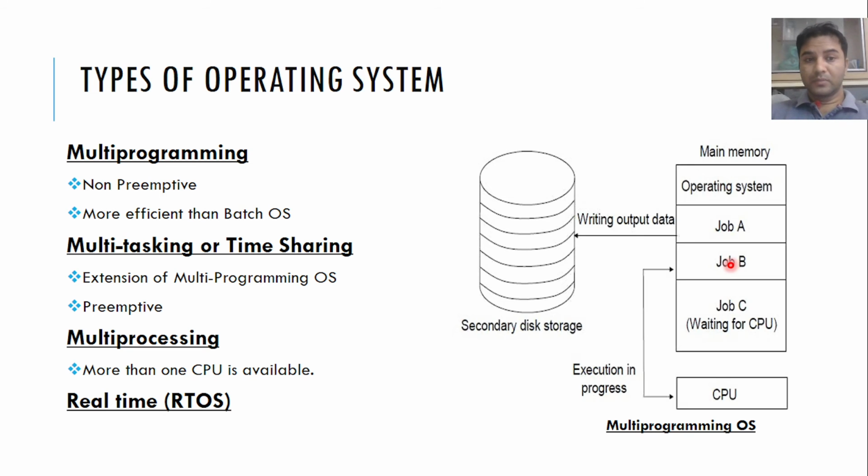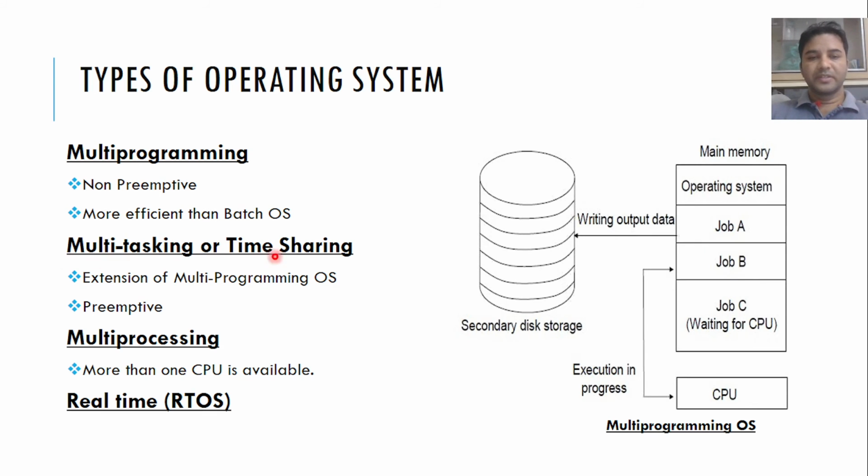But in a multi-programming operating system, you can submit job B if job A is involved in input output handling. So this is the main difference between batch operating system and multi-programming operating system. Due to this behavior, multi-programming is more efficient than batch operating system because the waiting time is less.